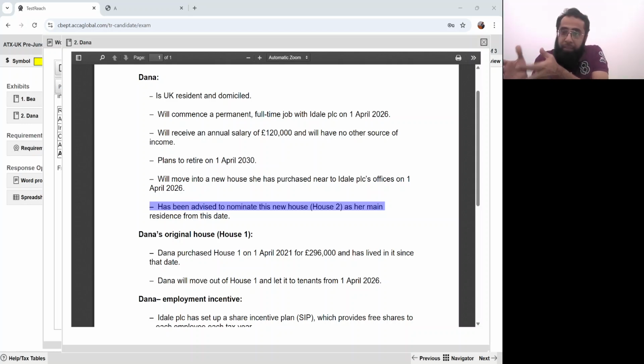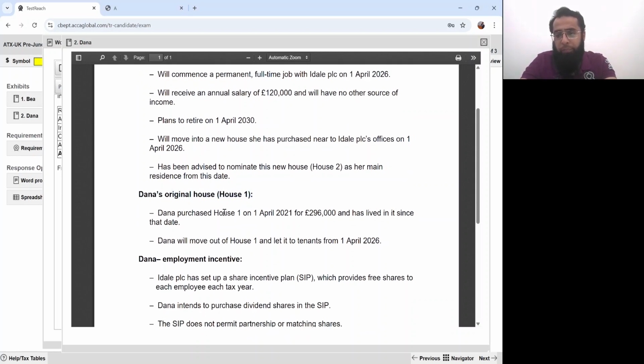Has been advised to nominate this house as her main residence from this date. So she already had some residence which was her main residence. Now she's purchasing a new house. So she has been advised by someone that make this new house as your main residence. Let's look at it. Dana's original house. Dana purchased house 1 on 1st April 21 for £296,000 and has lived in it since that date. Dana will move out of house 1 and let it to the tenants from 1st April 26, because then she will move to the new house. Dana will move to the new house and she will let out her old house.